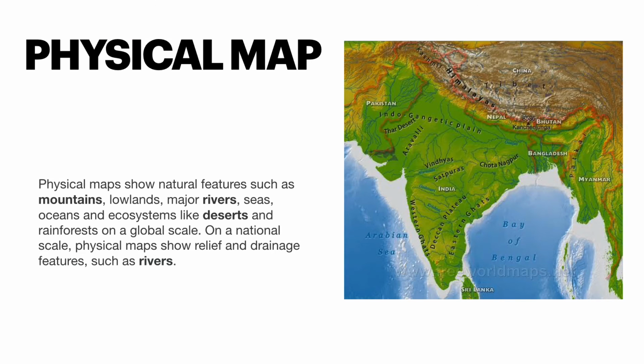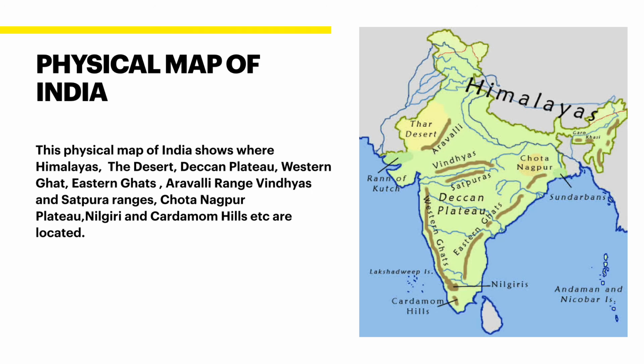Those maps which show physical features such as mountains, plateaus, major rivers, seas, oceans, and ecosystems like deserts and rainforests on a global scale are called physical maps. On a national scale, physical maps show relief and drainage features such as rivers.